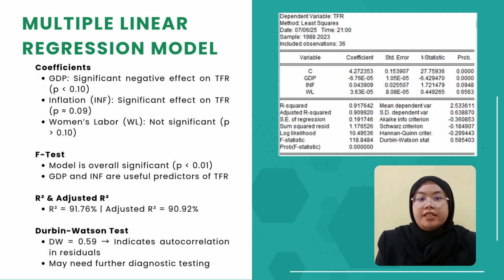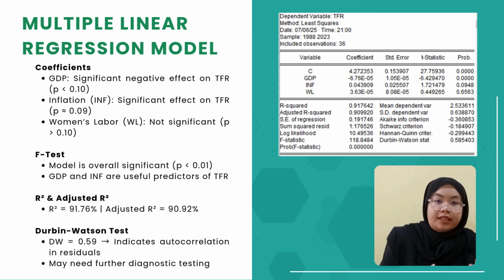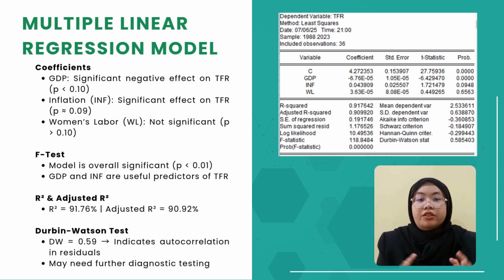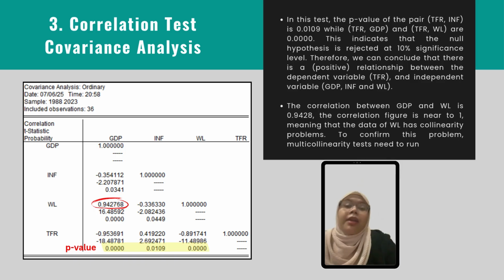The adjusted R-square is similarly strong, which is at 90.92. However, the Durbin-Watson statistic is low, indicating possible autocorrelation in the residual. Now, let's continue with the correlation test covariance analysis. As you can see, this is the result of the test that we ran in this study.